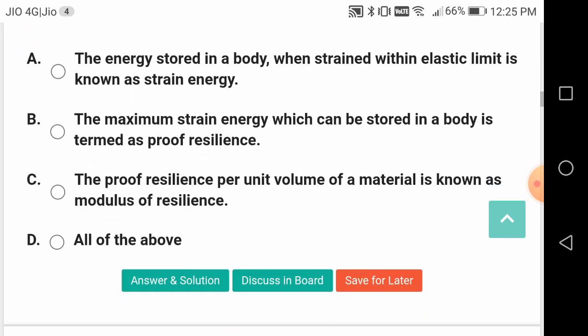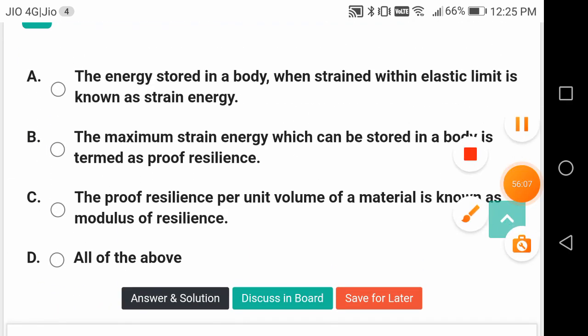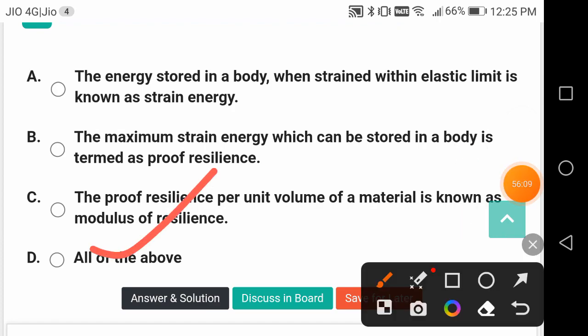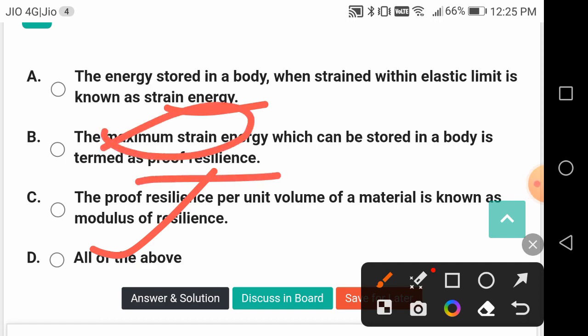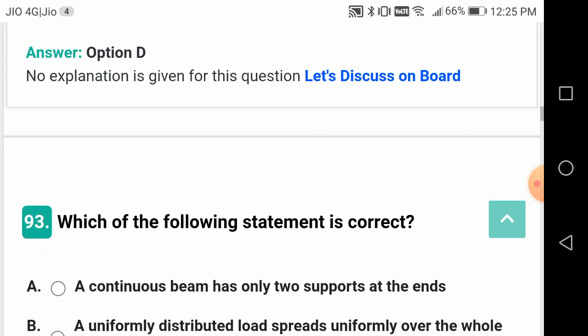Which of the following statements is correct? All of them are the correct answers. That means energy stored in a body when stored within the elastic limit is strain energy. The maximum energy that can be stored in a body is termed proof resilience. Proof resilience per unit volume is known as the modulus of resilience. All of them are the correct definitions of the terms described.